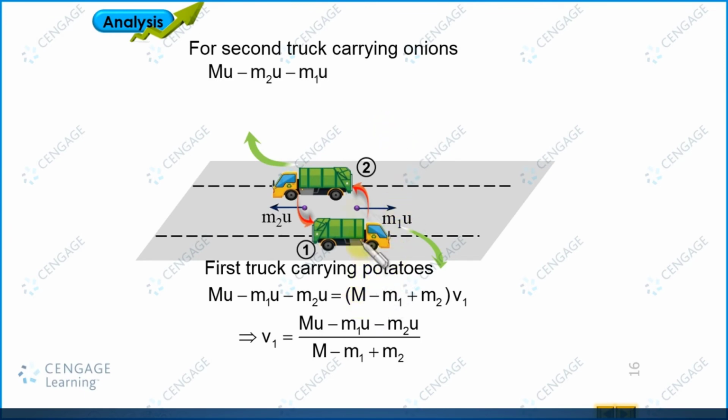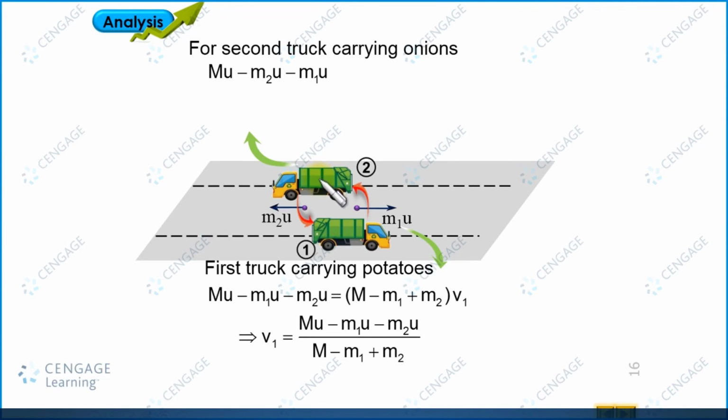After the process, the truck and the potato bag both move with a common velocity. The mass of the system after the process is capital M minus m2, because the m2 mass bag was removed, plus m1 which is included.